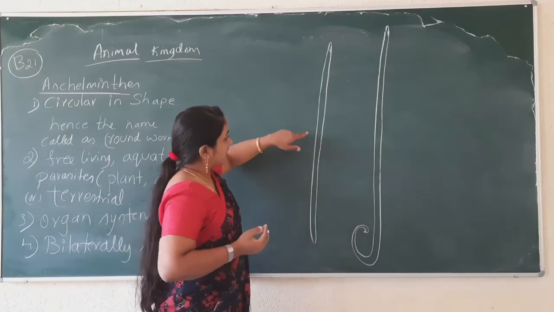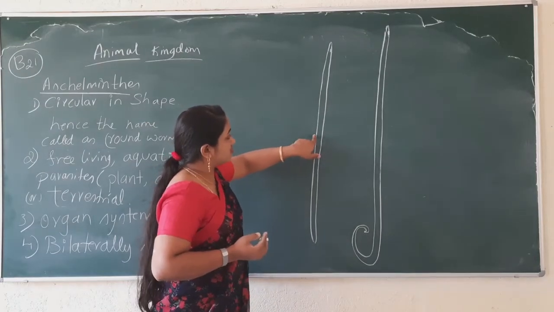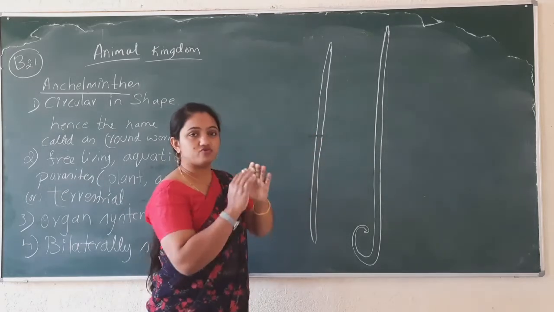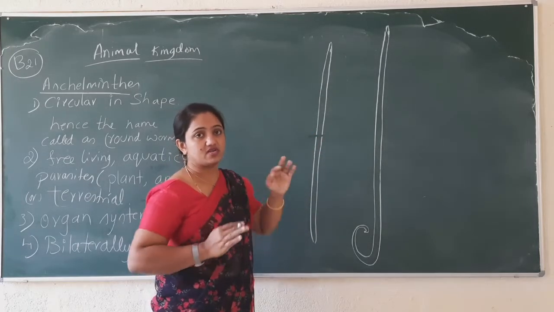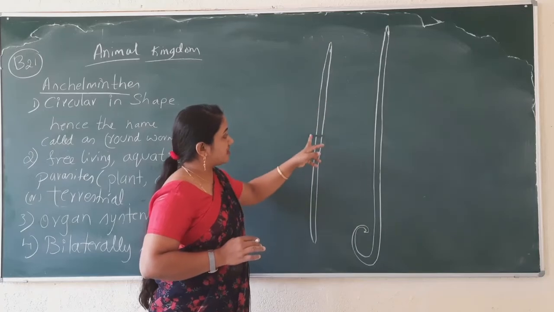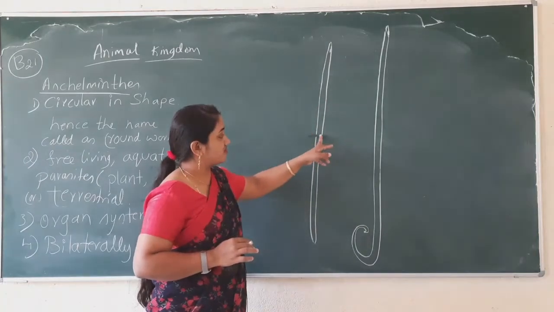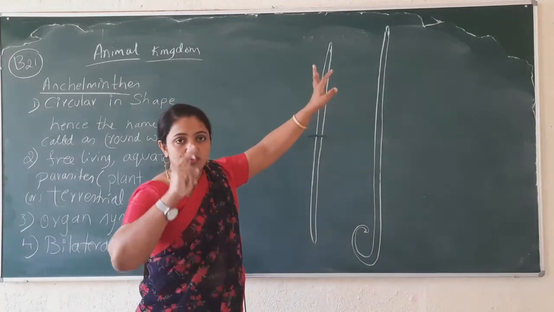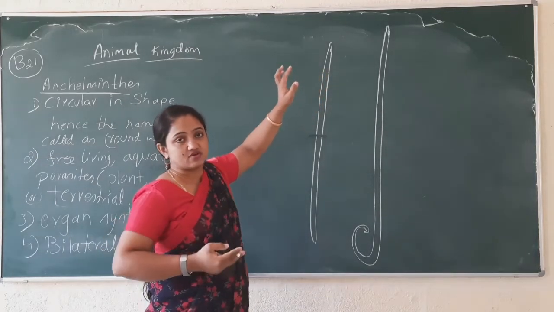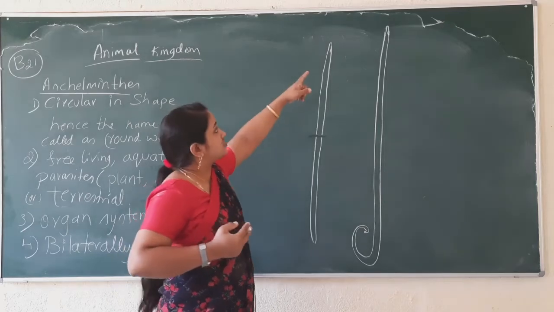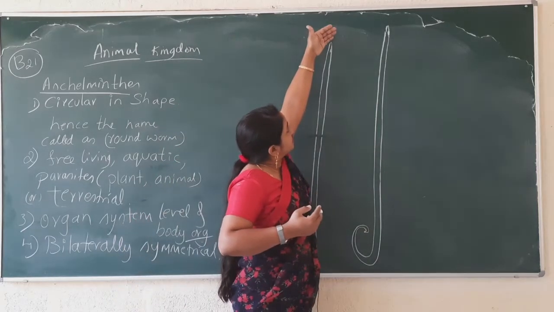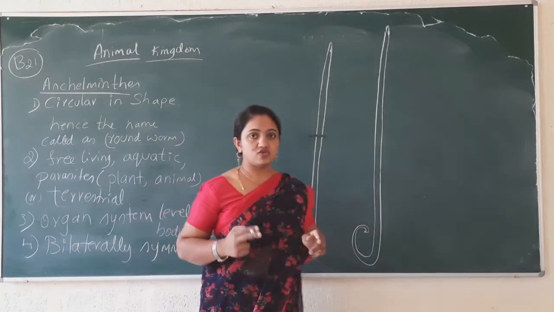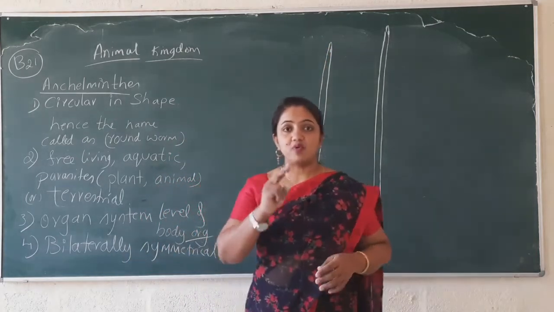Just consider I am taking the section of this roundworm from this side. I can have two body halves, but I cannot read all the internal parts if I take the section from here to here. If I want to study all the internal parts, I should take the central axis from this way to this way. So that tells about the body symmetry.